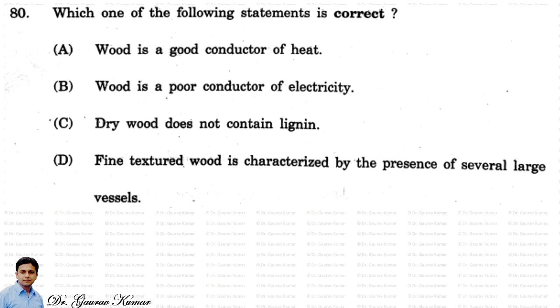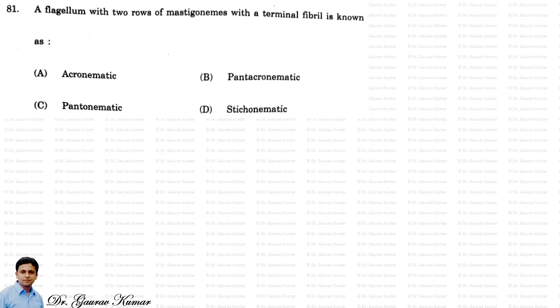Next question. Which one of the following statements is correct? So these are very general statements, and we know that wood is a poor conductor of electricity. So the second one is the right answer. Next question. A flagellum with two rows of mastigonemes with a terminal fibril is known as.